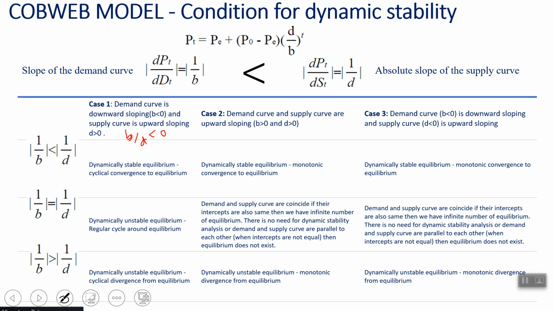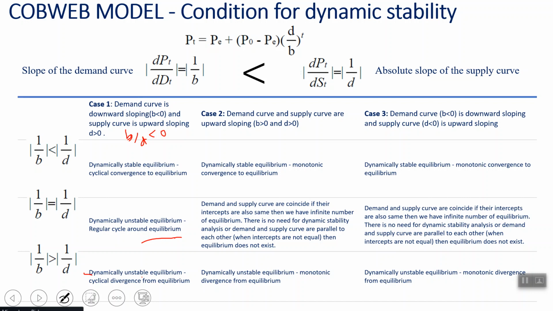If both are equal, it will be dynamically stable, a regular cycle around equilibrium. But if the absolute slope of the demand curve is greater than the absolute slope of the supply curve, that will definitely give you a dynamically unstable equilibrium, as we derived earlier.